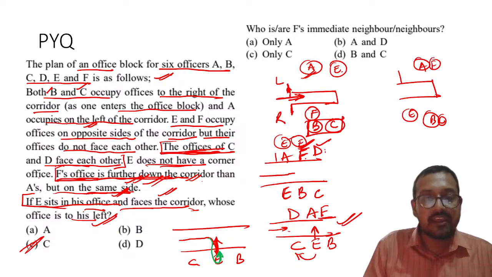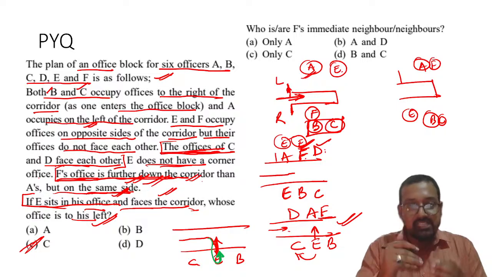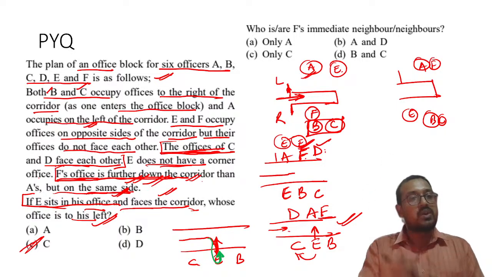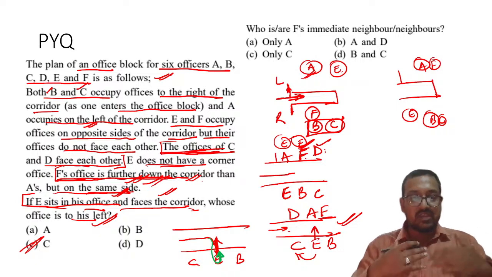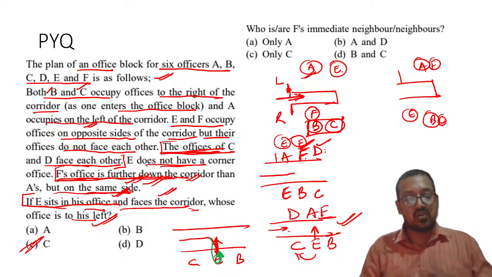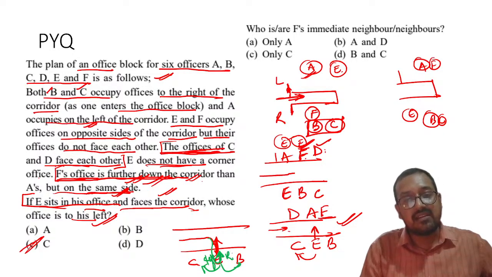He will be facing this side. Now, my dear students, the question asks, if he is sitting in his chamber facing the corridor, then who is on his left side? Obviously, if E is sitting in his office, his left side will suddenly become this side, and this will become the right side.